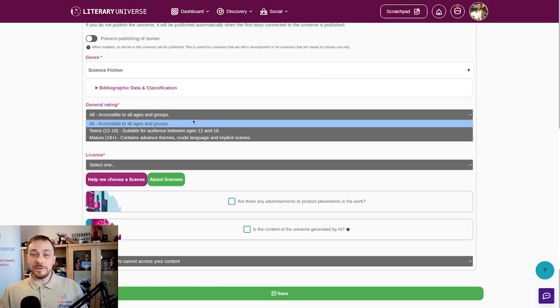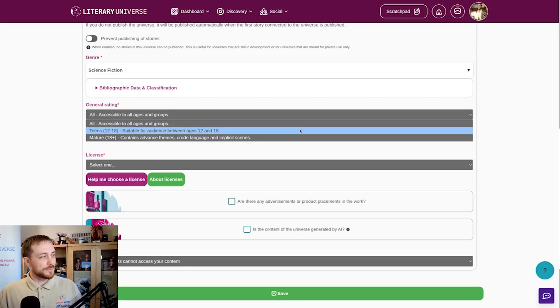So all, as the name suggests, is accessible to all age groups. Teens is for teenagers, as it suggests, but it's general, I think, where most stories and universes are going to fall in. It's kind of the classical adventures growing up. And light theme. This is most of where we see genre fiction.